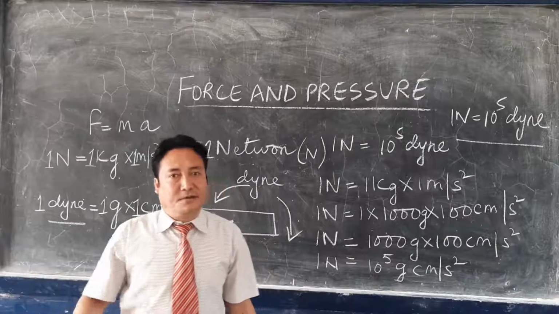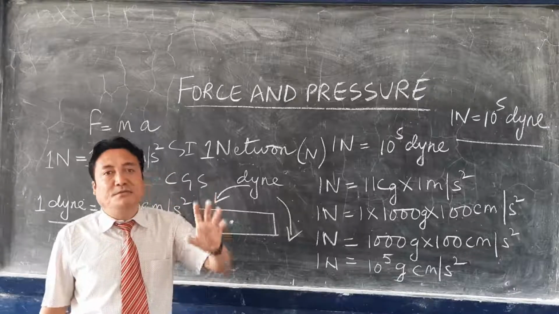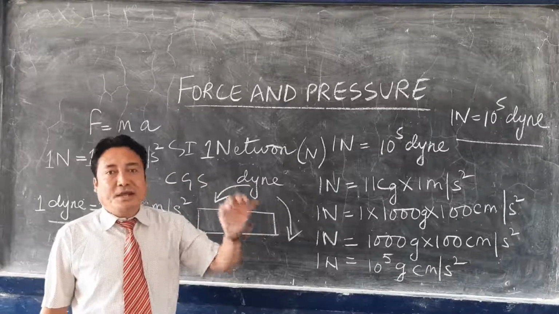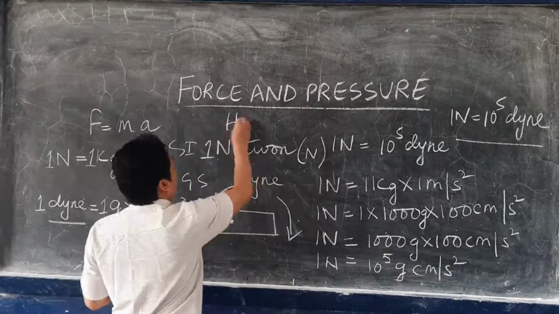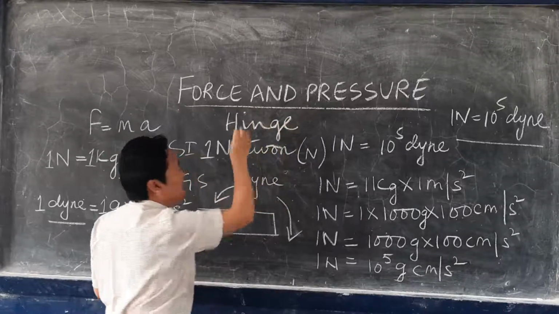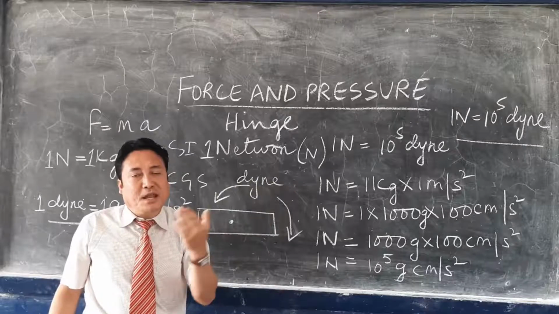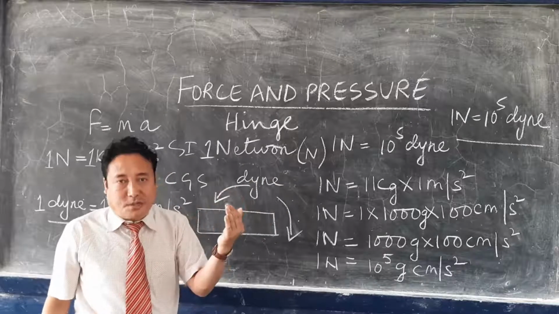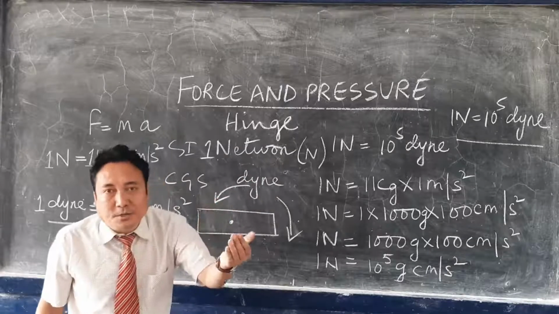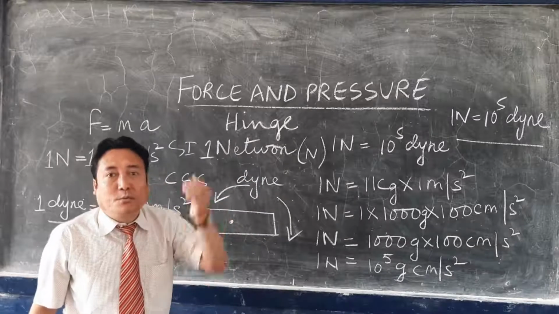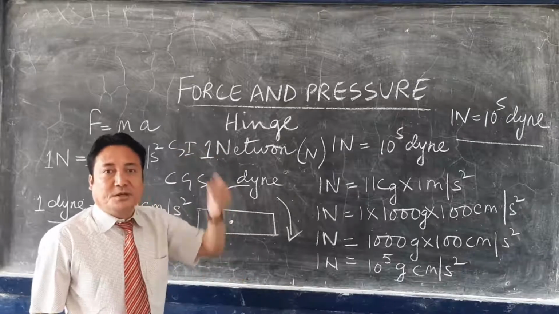Example: closing and opening of a door. The door is pivoted, which means it is fixed at one point, and the point where the door is fixed is the hinge, H-I-N-G-E. The door will move around the hinge and have a rotational motion. You can close the door, you can open the door, and this closing and opening will produce a rotational effect, a moment of force, at the hinge.